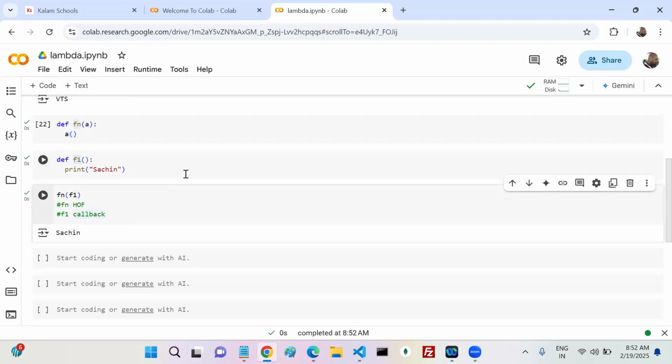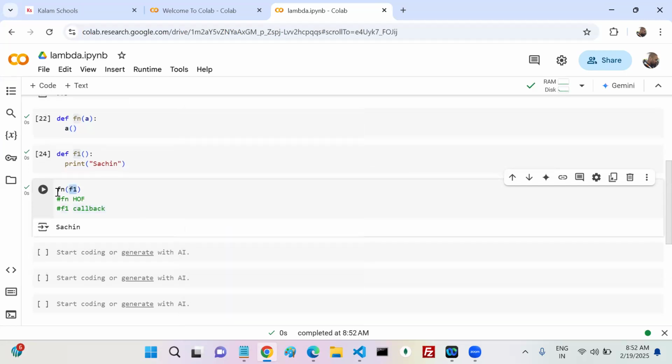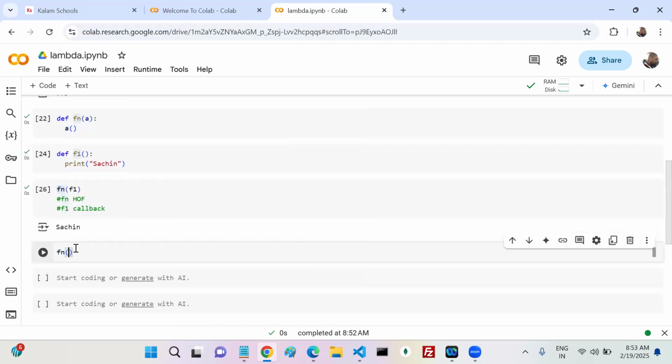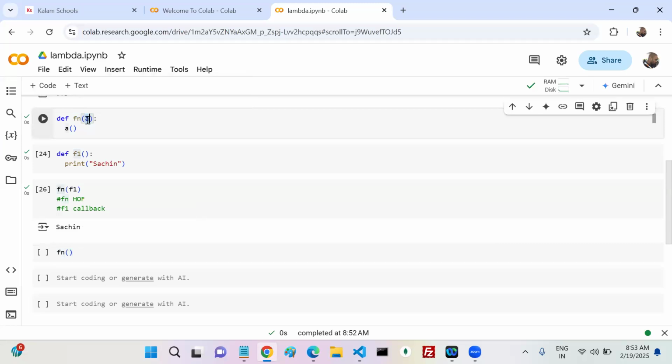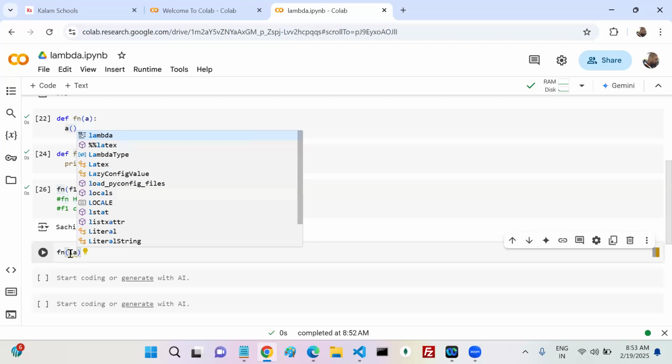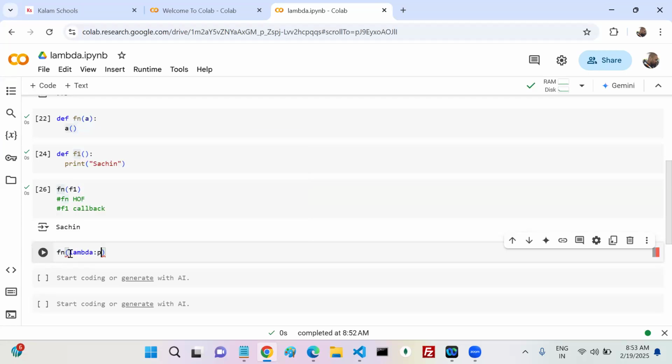Now my question is, you passed to Fn, which takes one parameter, right? What type did you say that parameter should be? My Fn takes one argument, that argument should be what? Function, right? Okay, yes. You said a function, but you did not mention that my argument should be a named function only, or a lambda function only, right? So my Fn takes one function as an argument, so can I go with a lambda function? Any problem? No.